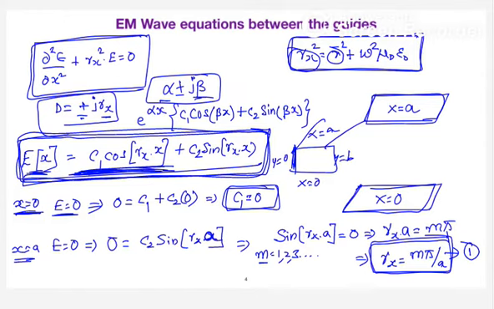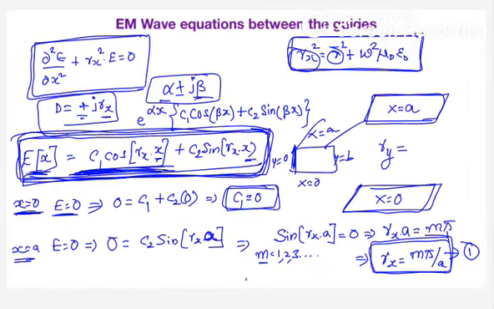Can you tell me the propagation constant in the y direction using the same equation?